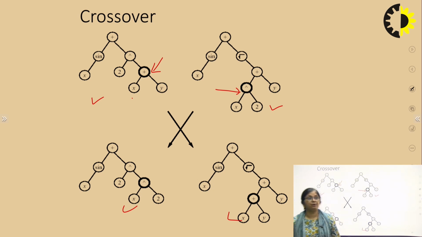This is the crossover operation. In the same way we can do mutation. We will change some part with some other value, some other function. So that will be mutation. So this is our genetic programming.